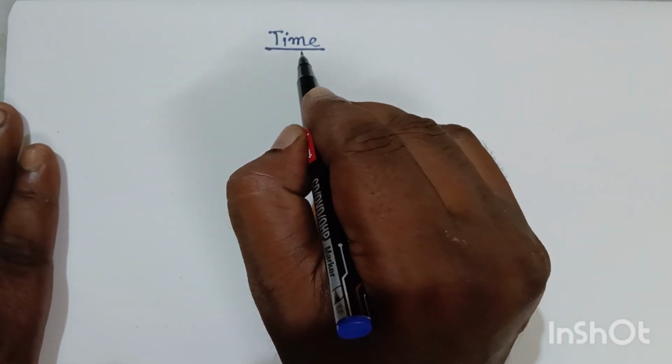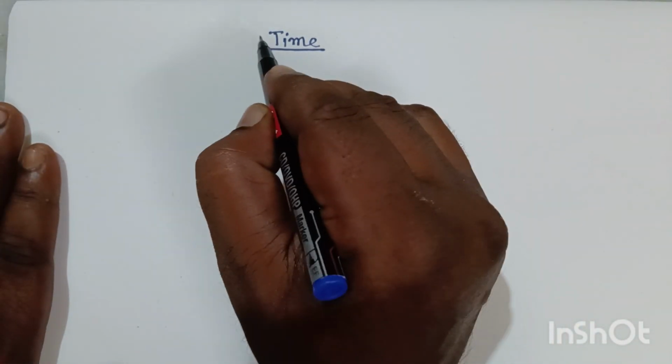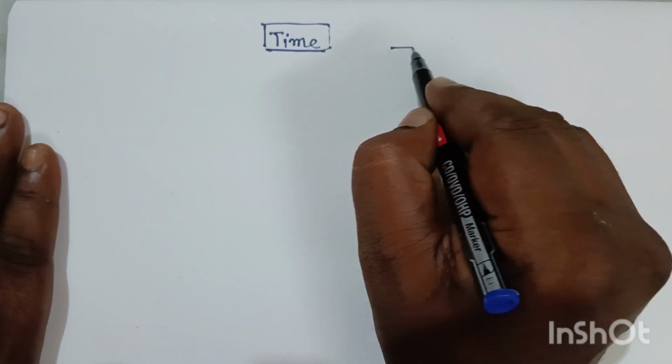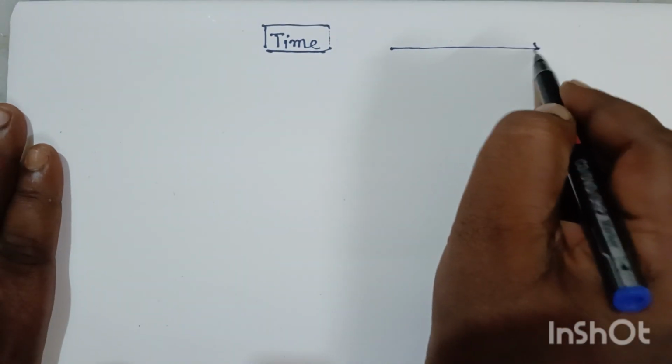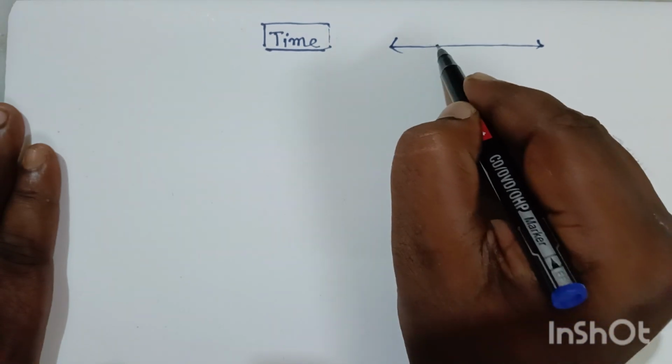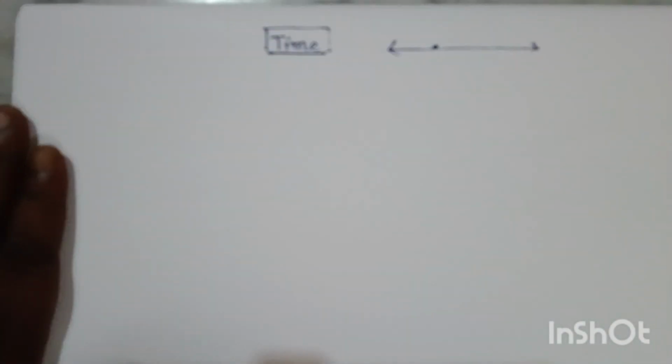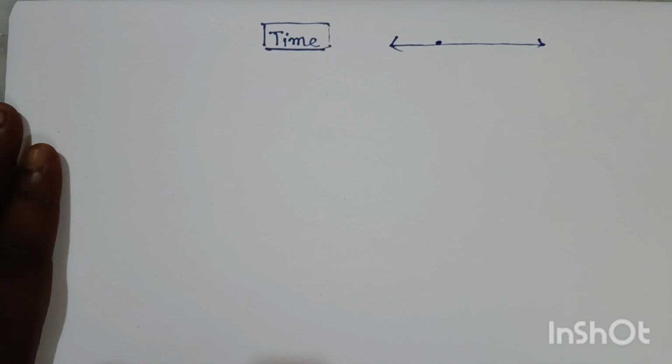We also use time in relation with some other points. Otherwise we cannot measure time, we cannot identify a point in this timeline, because the timeline is never ending. We don't know the starting point, we don't know the finishing point, we don't know where we are right this moment.